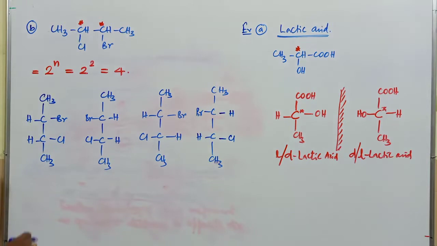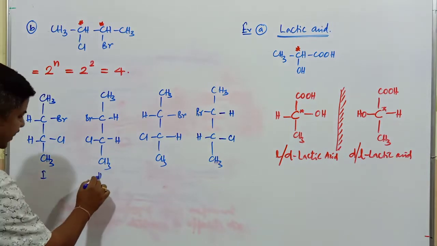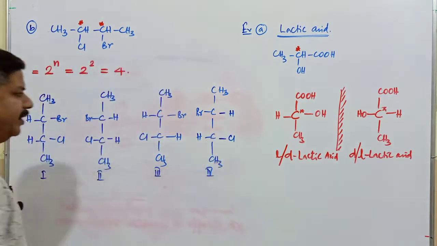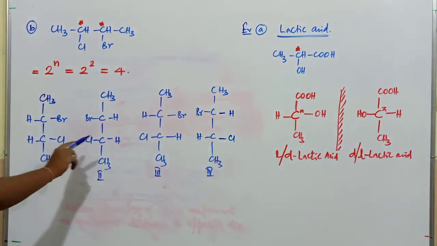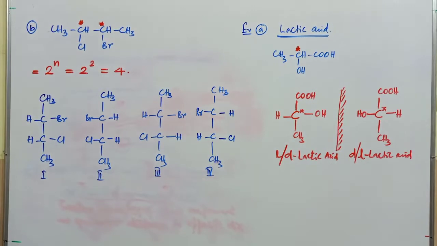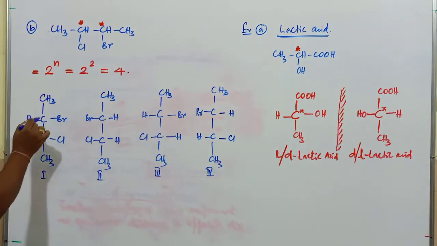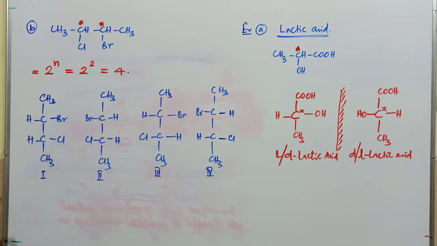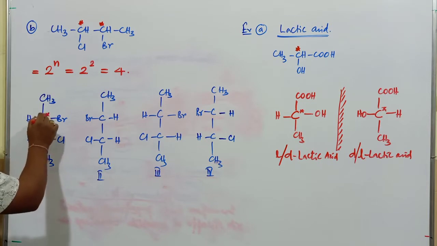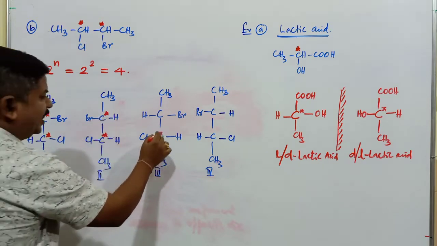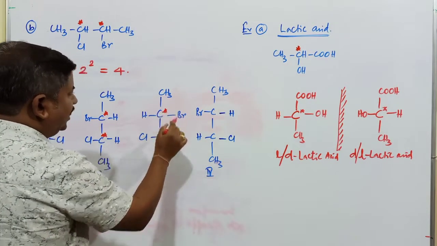I'll mark these compounds: this is the first one, this is the second one, this is the third one, and this one is the fourth one. Out of these 4 different types of isomers, all these compounds have chiral carbon atoms. This is the chiral carbon atom. I'll mention the chiral carbon atoms here with an asterisk sign so that you can clearly understand.